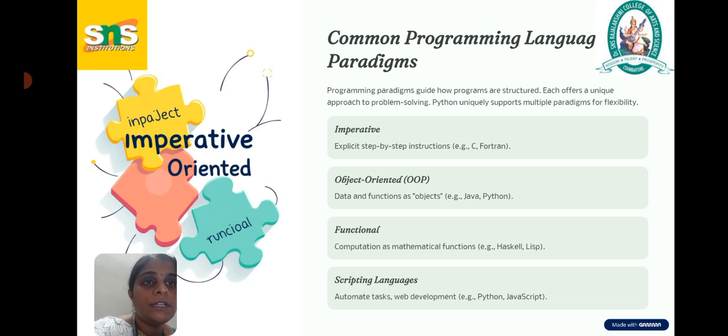And then object oriented works based on objects, that is data and functions. For example, Java and Python are object oriented programming languages. C++ is also an object oriented programming language. It satisfies four conditions: abstraction, encapsulation, inheritance, and polymorphism. And then functional treats computation as mathematical functions, for example Haskell and Lisp. And scripting languages are used for web development and to automate tasks, for example Python script and JavaScript.